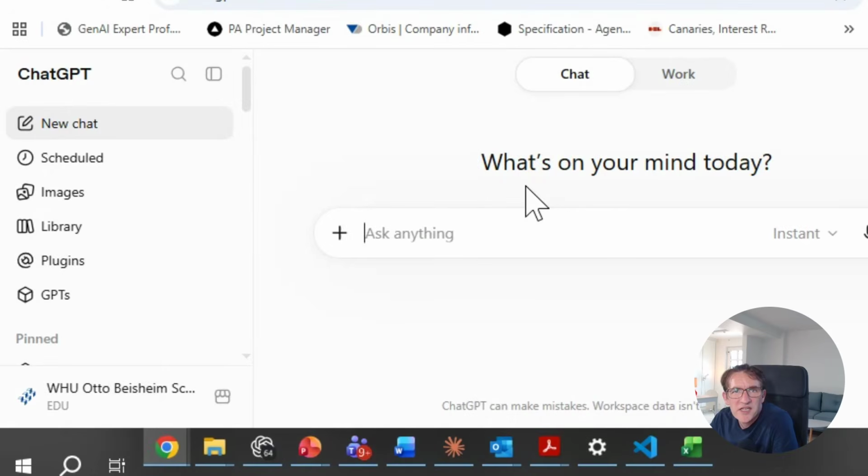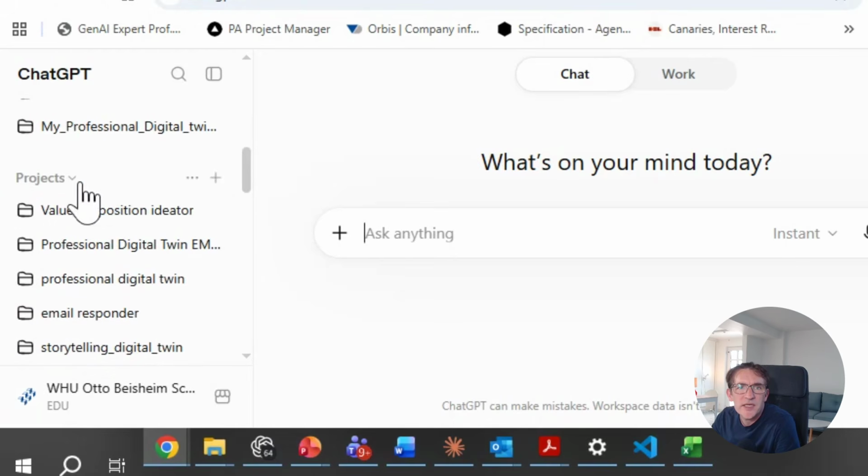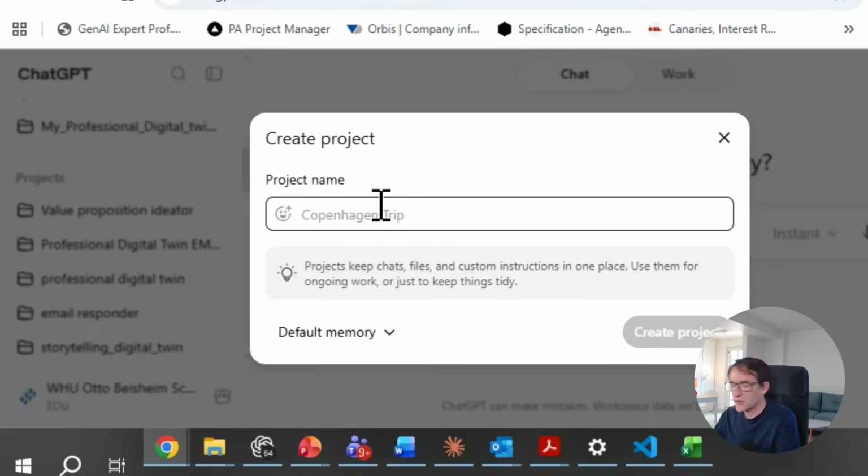Yes, so I'm now in my ChatGPT account, and if we want to create a new project, we simply have to go here to the left side and scroll down a bit, and then you will see projects. And then I can just press on this plus sign to create a new project. So now we can call it something like value proposition creator.